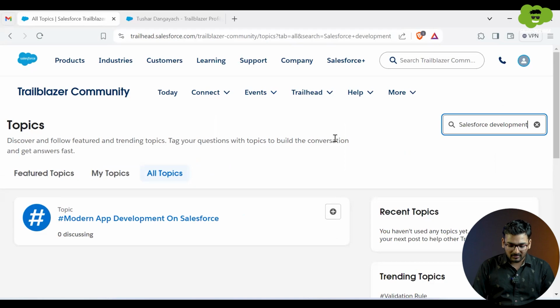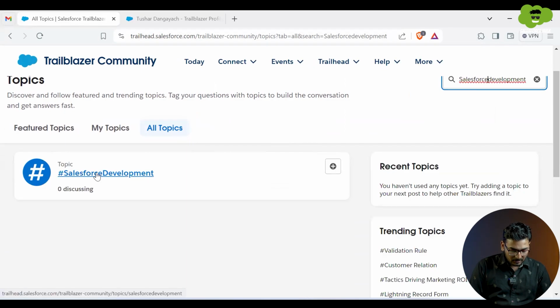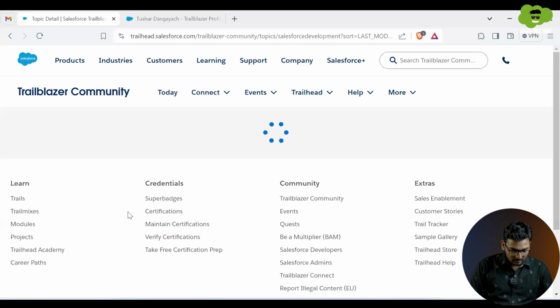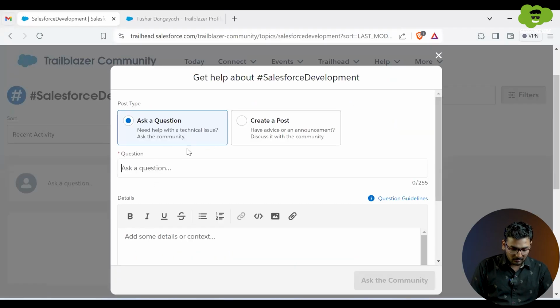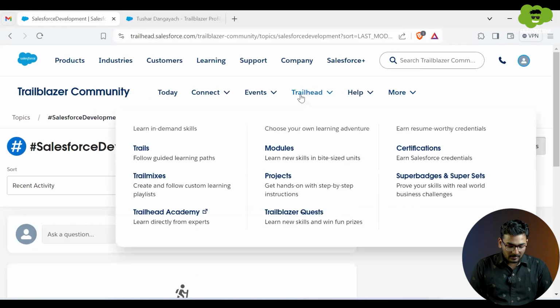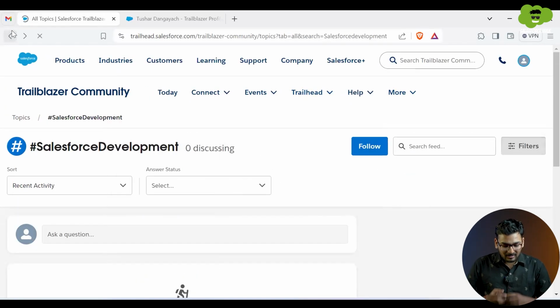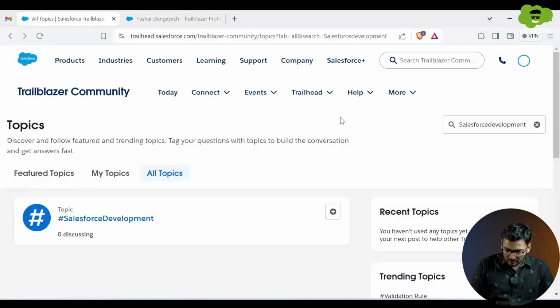If I want to ask those questions, I can search over here Salesforce development, and I might get a topic related to that, which people are discussing. Till now there is no discussion in this, but I can put a question on this. I can post it. I can ask a question. I can create a post where I can give some information related to it. People can follow this.